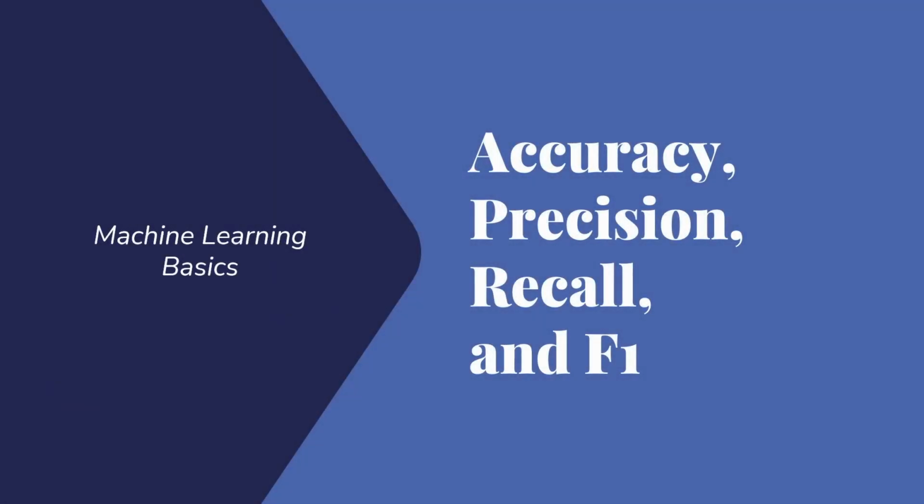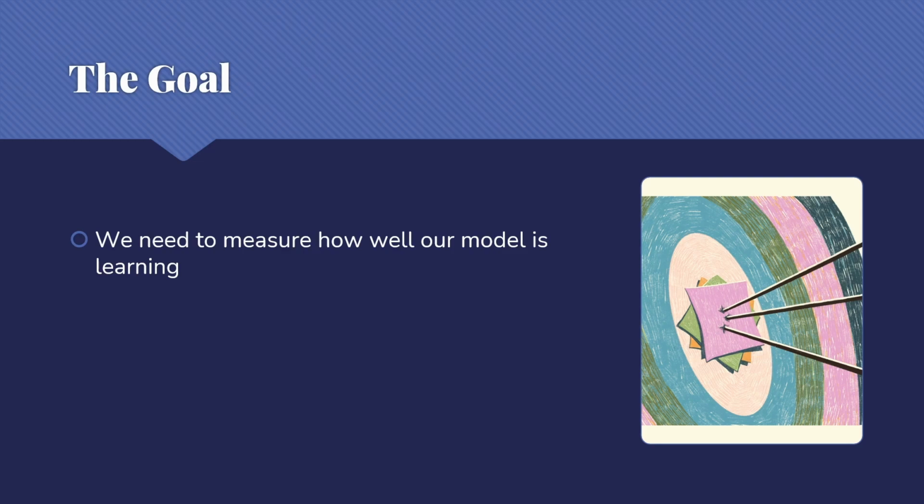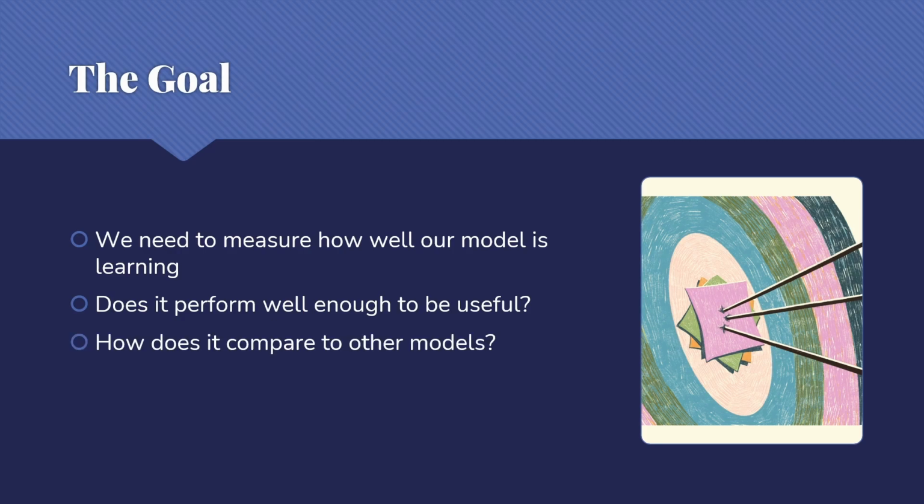Hi, I'm Dr. Califf, and today I'd like to talk about the machine learning metrics accuracy, precision, recall, and F1. The idea behind all of these is that we want to measure how well our model is actually learning. We need to know whether it performs well enough to be useful. We also want to know typically how it compares to other models. Is our model working better or worse than other options that we might have?